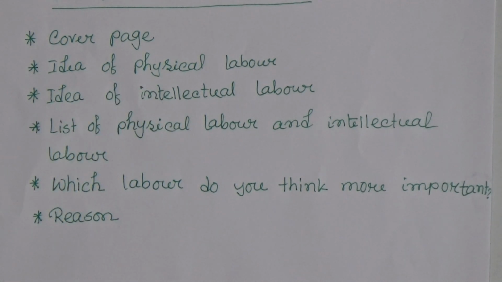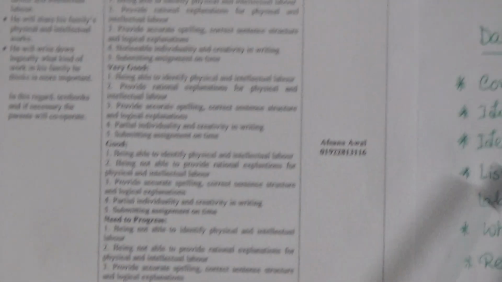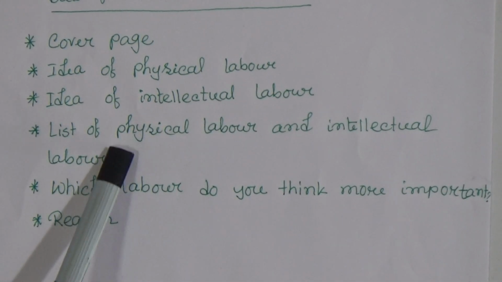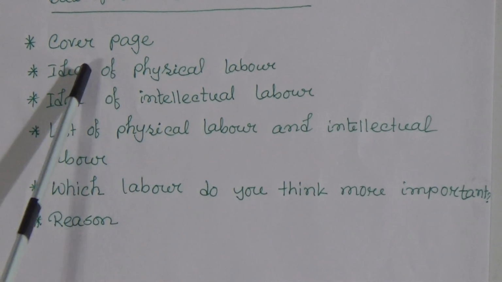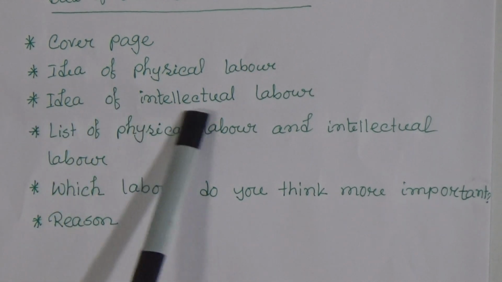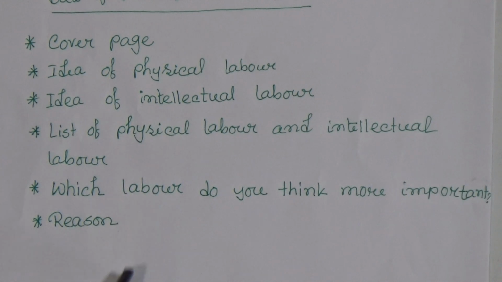In the assignment it is said to make a list of physical labor and intellectual labor in your family. That means you have to write the list of the two types of labor. But before writing this list, at first you have to write what is physical labor, then what is intellectual labor. Then you can start writing the list of the physical labor and the intellectual labor.